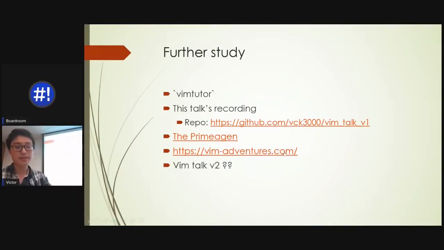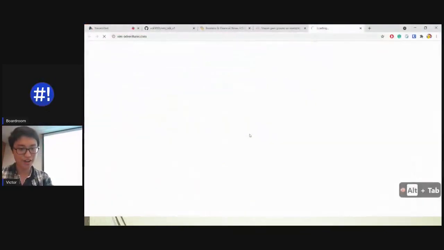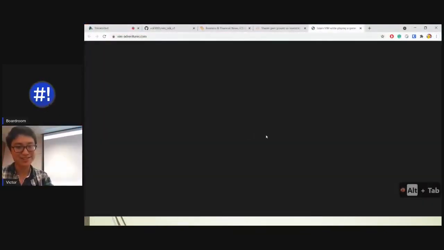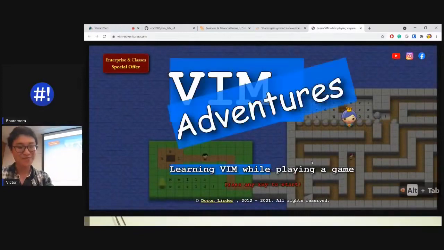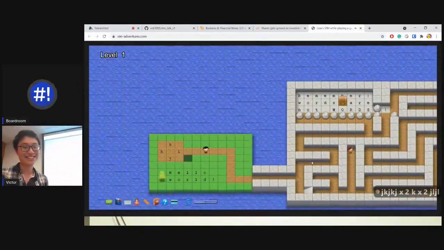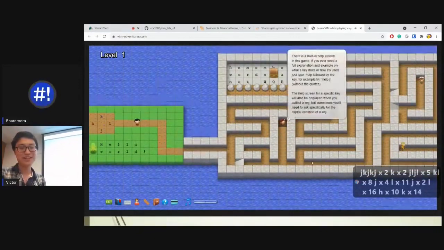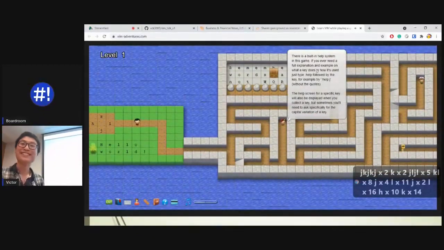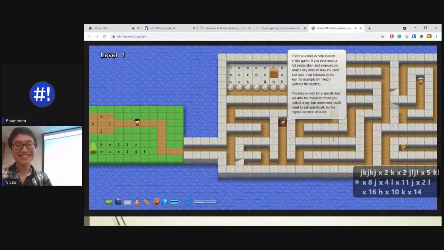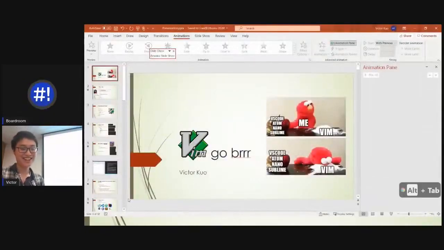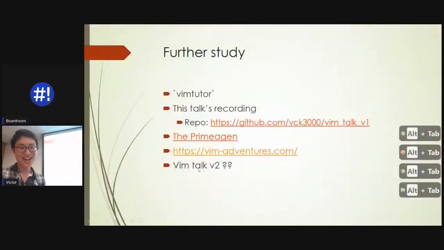Vim Adventures, I heard good things about this. In fact, let's open this one up. It's a really cute online game that teaches you how to use Vim. With HJKL, you can move around and jump up things. You go to people and they tell you little tricks about Vim. It's really cute. So if you guys want to, you can check that one out as well.